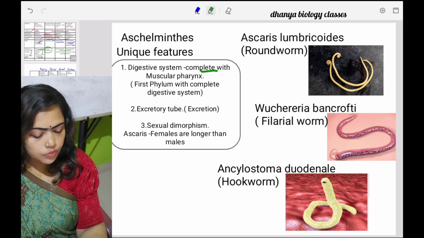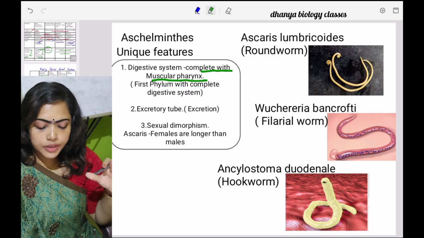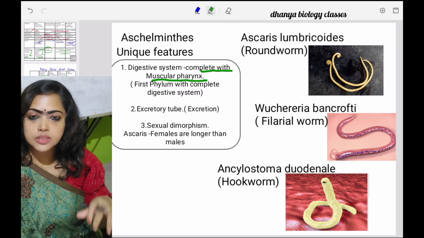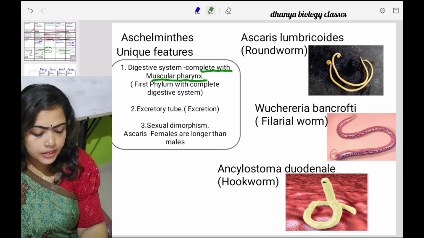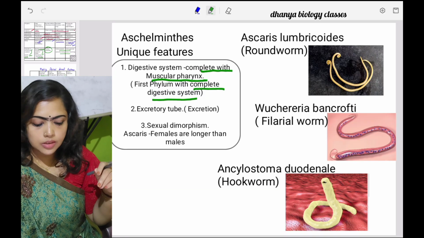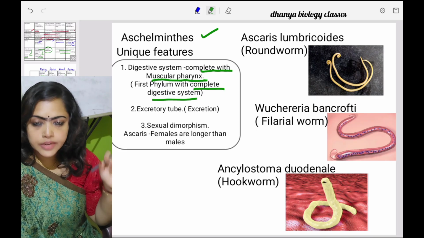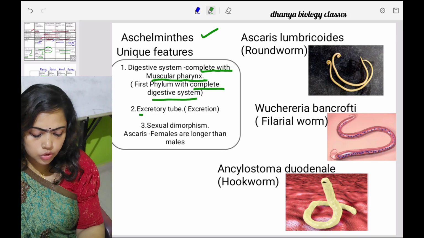It is complete with what? The structure called muscular pharynx, which plays an important role in the feeding process. One thing is important here: this is the first phylum with a complete digestive system. So, the first phylum with a complete digestive system is Aschelminthes. And the structure involved in excretion is the excretory tube.